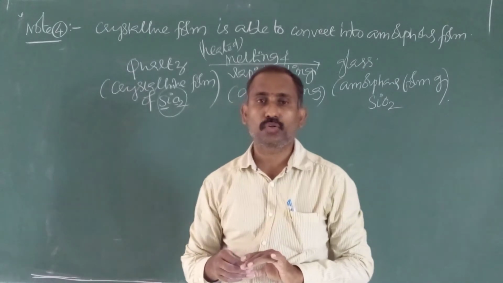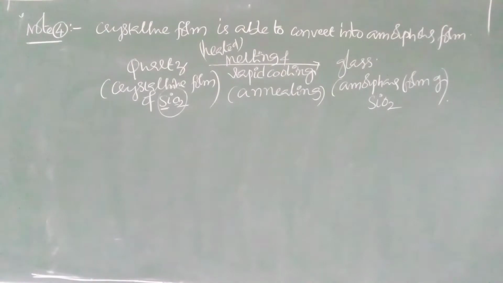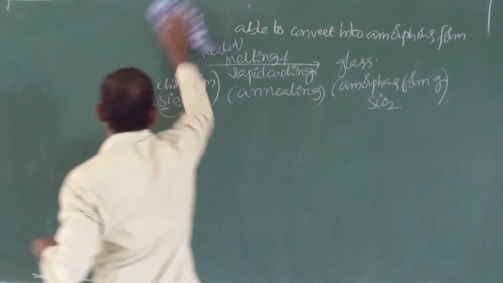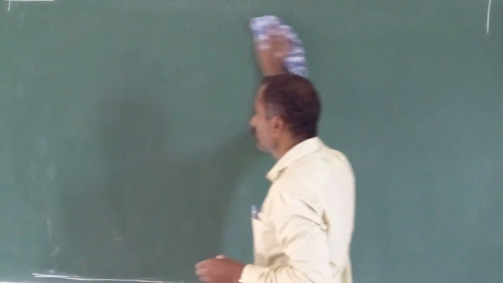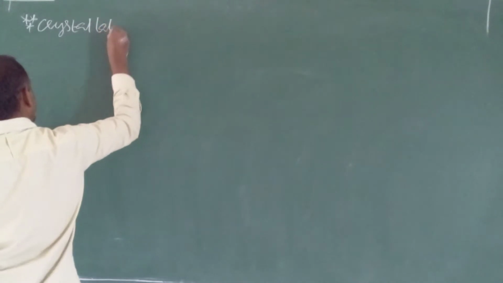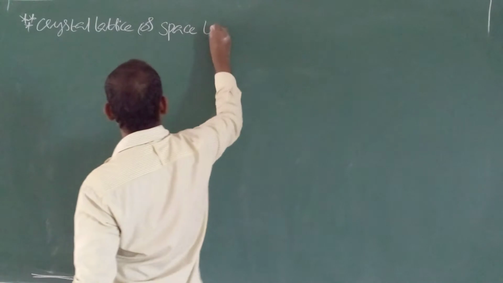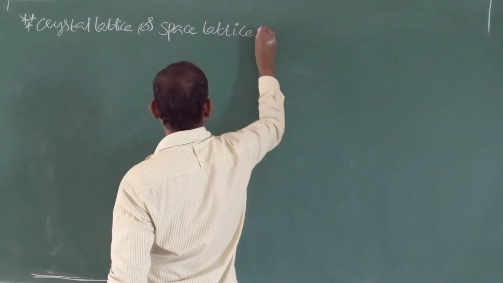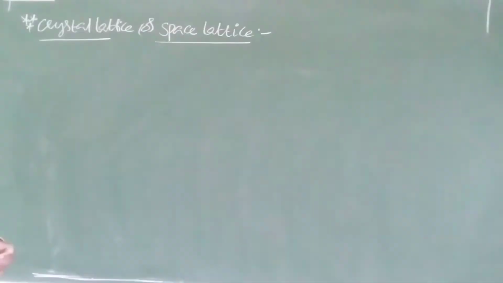So this is about the types of crystalline solids. Next, a very important concept: crystal lattice. A small definition, important for PUC. Crystal lattice or space lattice. What is the meaning of crystal lattice or space lattice? The name itself gives the answer.